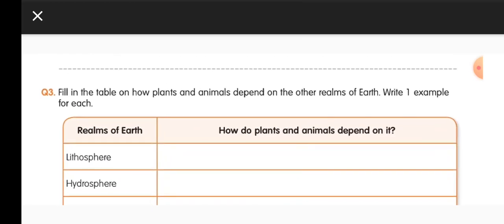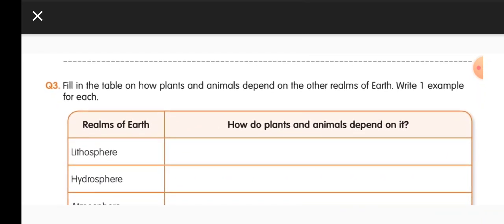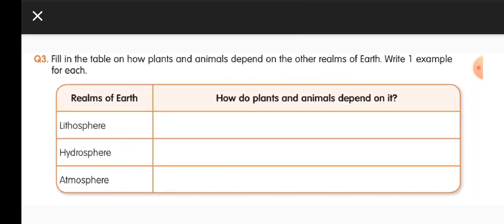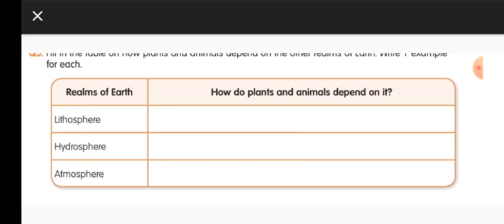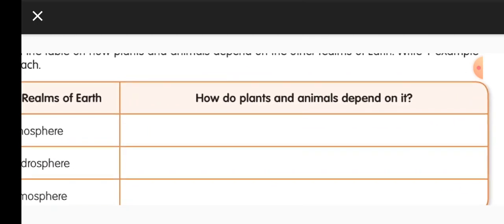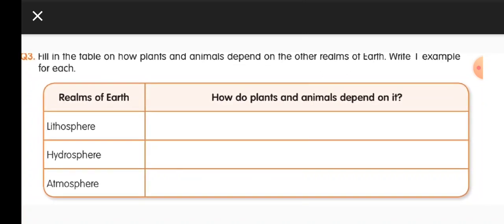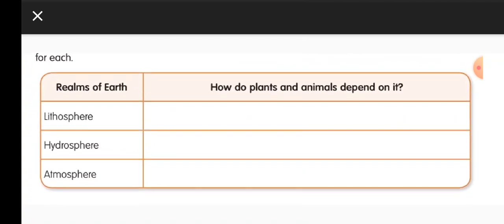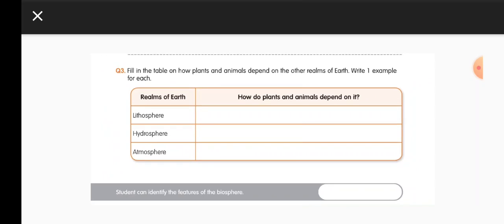Then question 3, fill in the table on how the plants and animals depend on other realms of earth. Write one example for each. How do plants and animals depend on lithosphere, hydrosphere and atmosphere? You should write: plants and animals live and grow on the lithosphere. They drink the water from the hydrosphere. Water is very important for them. They breathe air from the atmosphere.